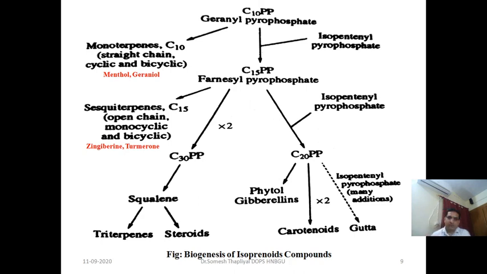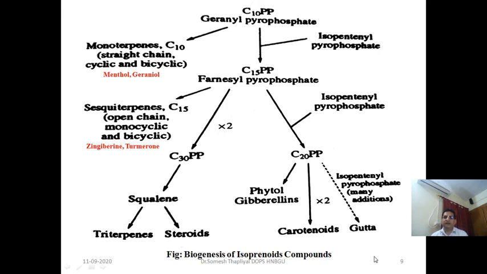And some steroids we can also obtain, like stigmasterol, diosgenin, cholesterol. And if you see the structure of these steroids, the basic nucleus present in the steroids is cyclopentane perhydrophenanthrene. Cyclopentane perhydrophenanthrene nucleus is present in the steroidal drugs.